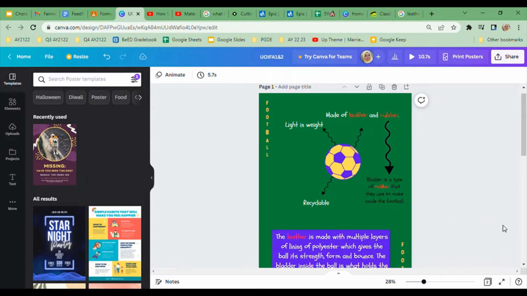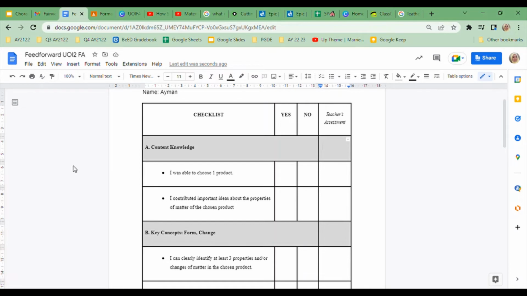This is Ms. Hanisa, and I'm here to give the feedback for the formative assessment for Unit of Inquiry 2, and this is Ayman's work. How this feedback works is that I will show you this poster, and side by side, I will also show you the checklist that I have included in your formative assessment paper. So let's start. Let's go to E, content knowledge.